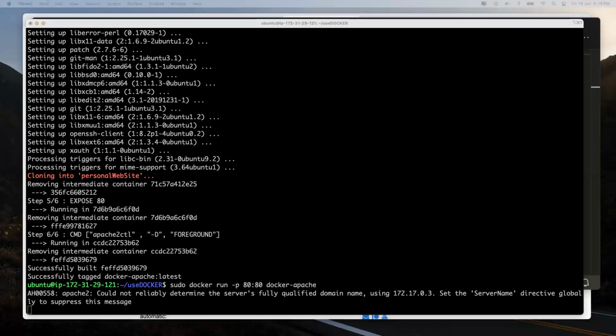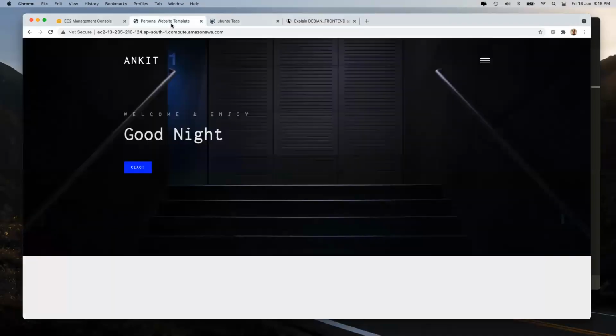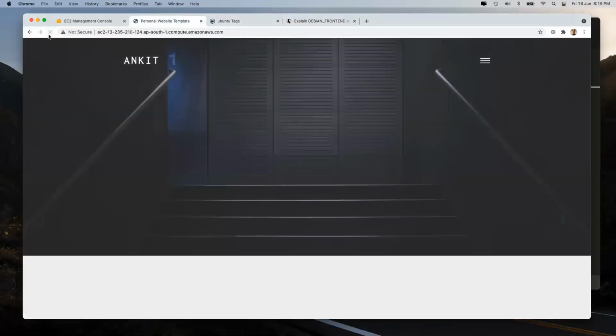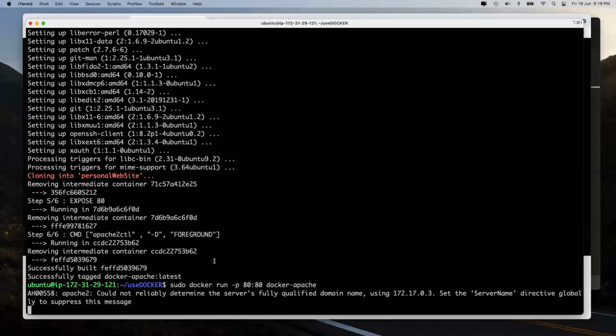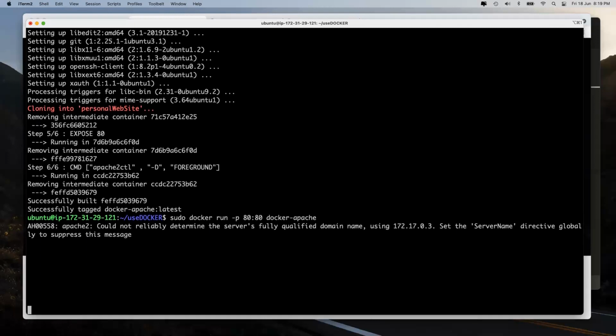Let's see now. Okay, where are we? Here. Refresh. And this is working. By the way, this has now cloned everything from my GitHub repository, and this is working over here. But then, how do I know that this is only working? Let's stop it.